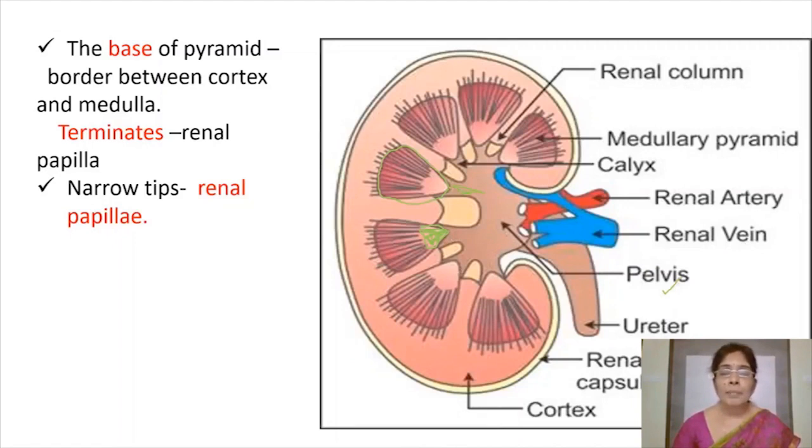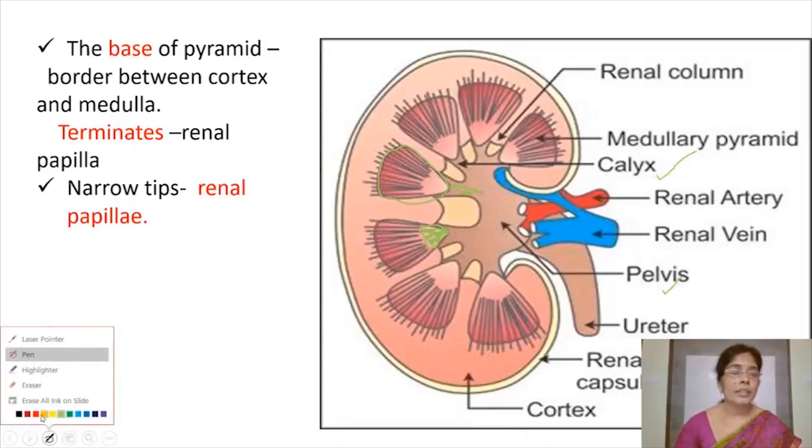Now these renal papilla open into these cup-like cavities known as calyces. Singular is calyx. I'll show you the calyx.